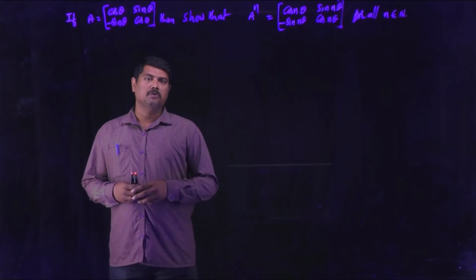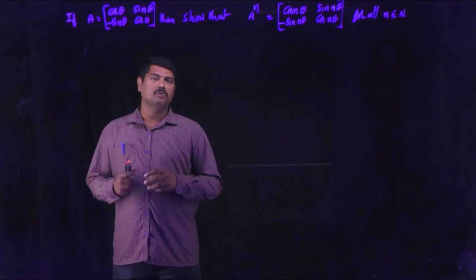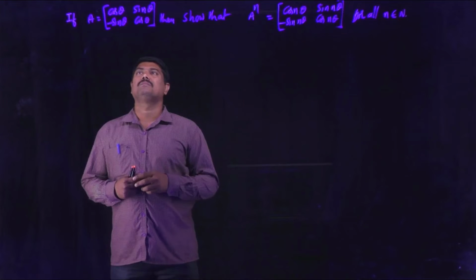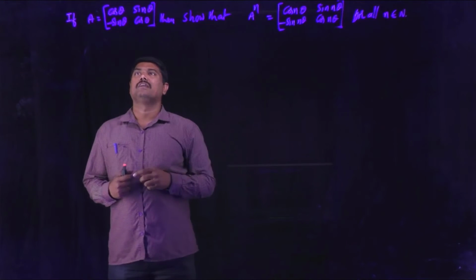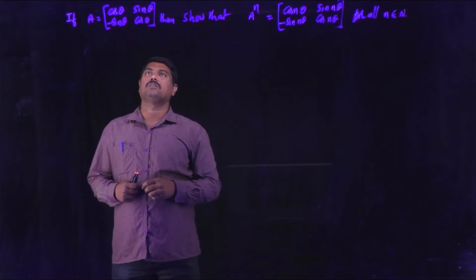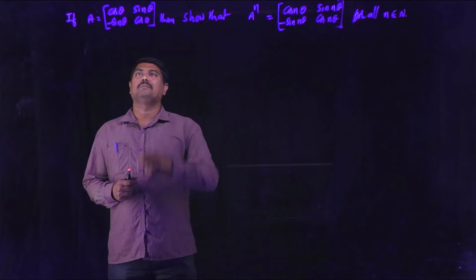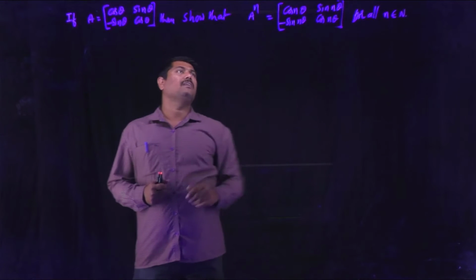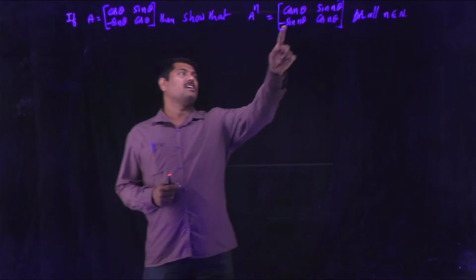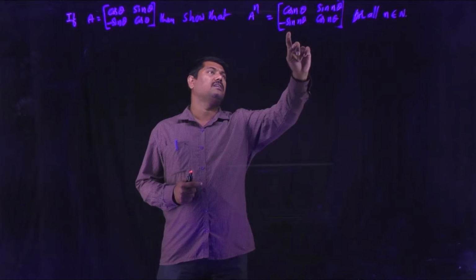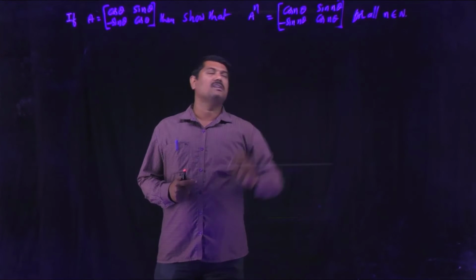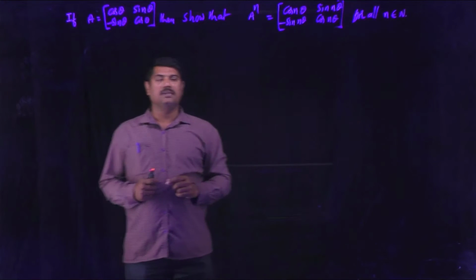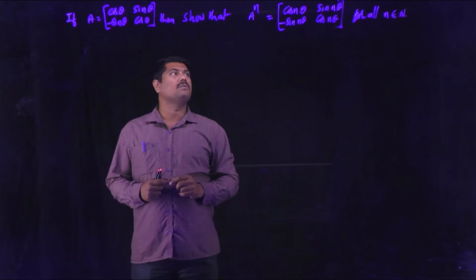Now we are going to do some problems related to multiplication of matrices. So we have one problem here. The matrix A is given as [cos theta, sin theta; minus sin theta, cos theta]. And they are asking to verify A power n as [cos n theta, sin n theta; minus sin n theta, cos n theta] for all n belongs to capital N. Capital N denotes the set of natural numbers.